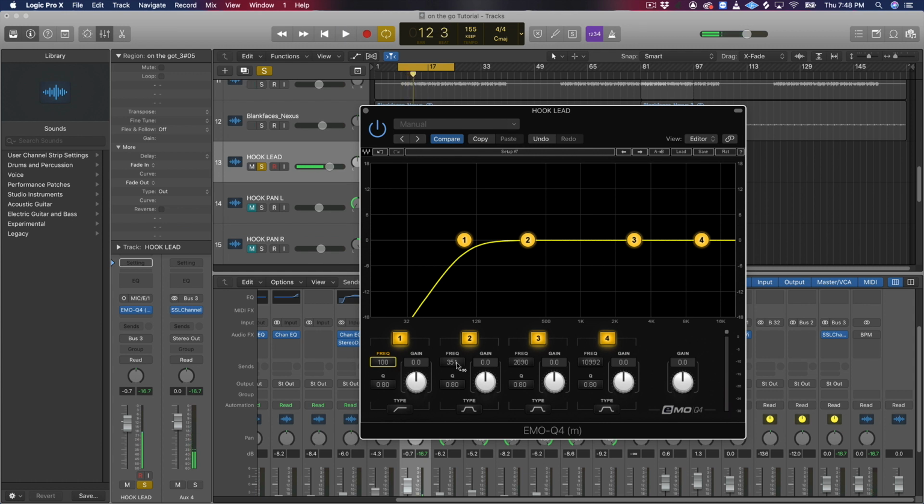All right, cool. So the next one on number 2, I like to take this frequency down to 200. Yeah, it won't let you double click and just punch it in. So I guess 200, 196, whatever. And then let's take this to about 120. All right. Let's take the gain down to about negative 3.0.